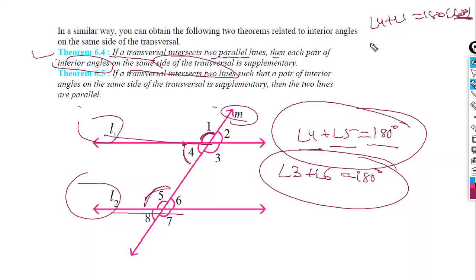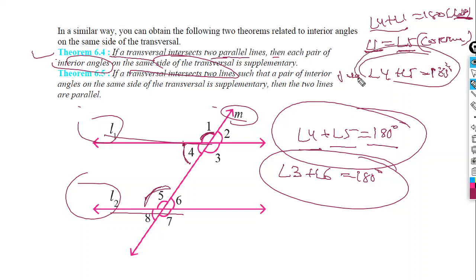Now angle 1 is equal to angle 5, corresponding angles, write it in the bracket. So instead of angle 1 you can write angle 5 here. Therefore angle 4 plus angle 5 will be equal to 180 degrees. This is what we needed to prove. Angle 4 plus angle 5 is equal to 180 degrees. Okay.